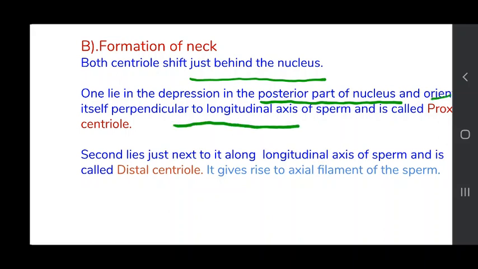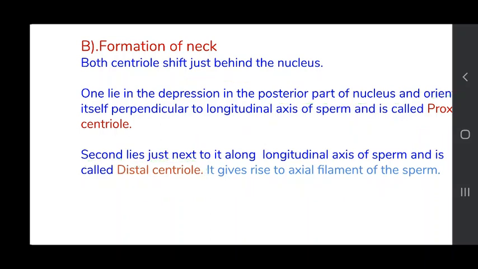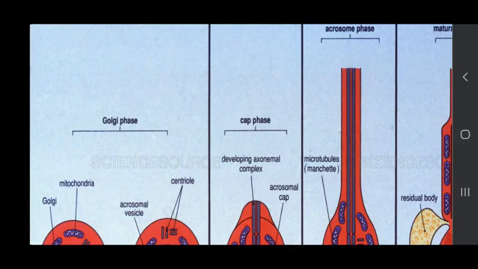perpendicular to the longitudinal axis of the sperm and is called the proximal centriole, while the second centriole, which is called the distal centriole, will lie just next to it along the longitudinal axis of the sperm. The function of this distal centriole is that it gives rise to the axial filament of the sperm. Now third is the formation of middle piece.